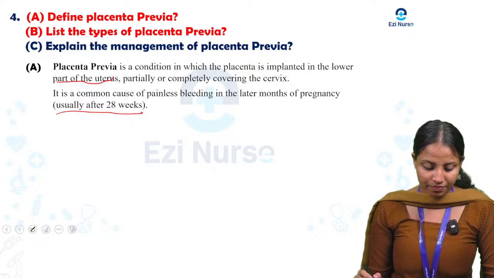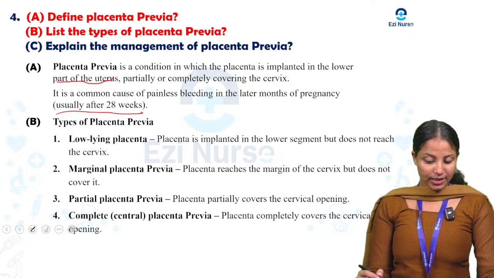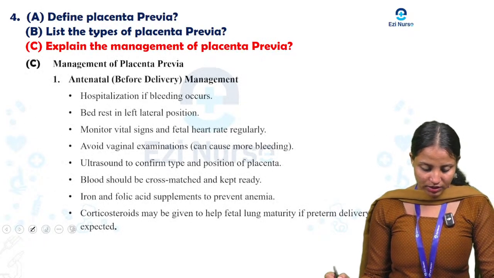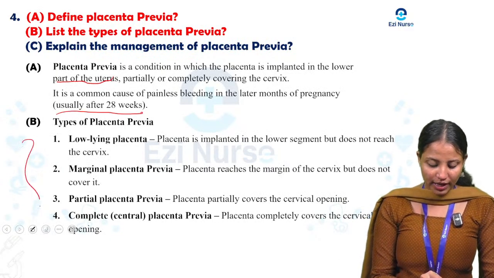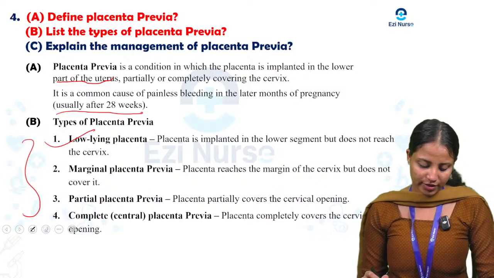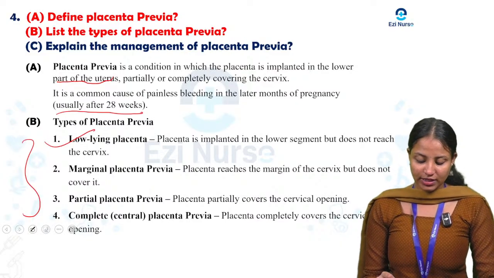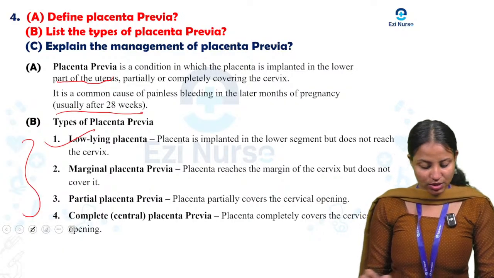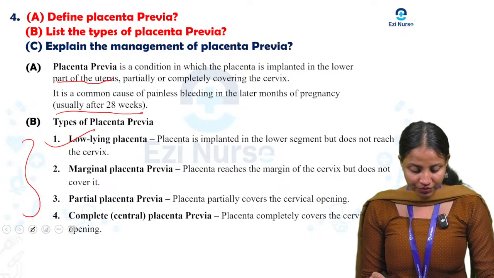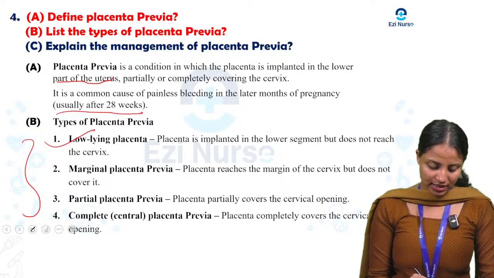Okay. Here we can see the types of placenta previa. There are 4 types. First type is low-lying placenta. The placenta is implanted in the lower segment but does not reach the cervix. That is the first one, low-lying placenta.